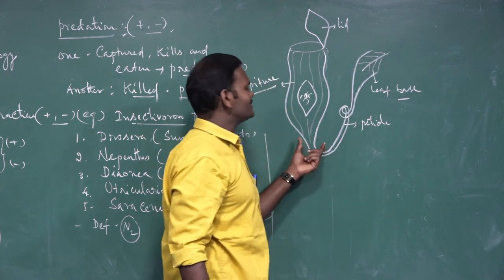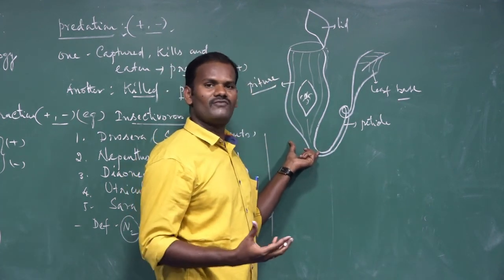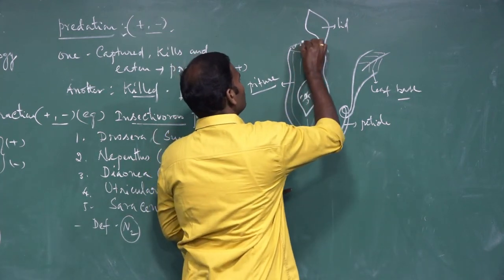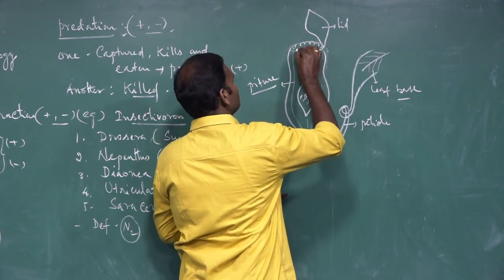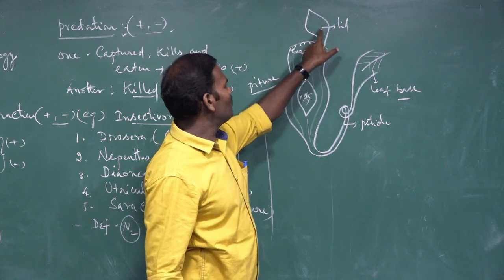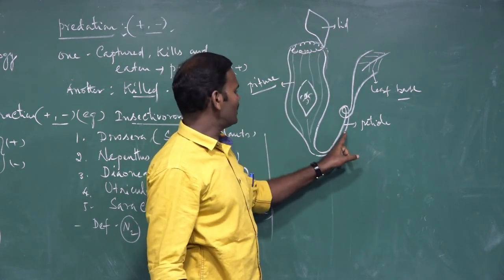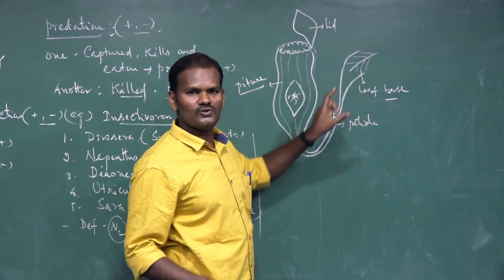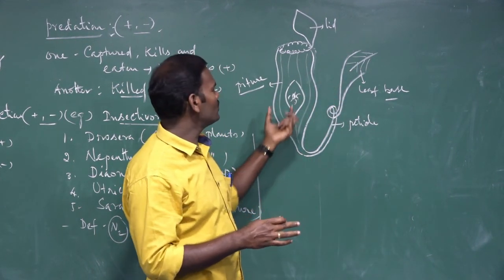It is a leaf base. So the entire leaf gets modified. How does the entire leaf get modified? Lamina portions become modified into a pitcher or pod-like structures. The tip of the leaf is modified into a lid. The petiole becomes the coiled portion. The leaf base becomes the swollen portion. So the entire portions are modified to capture the insect.